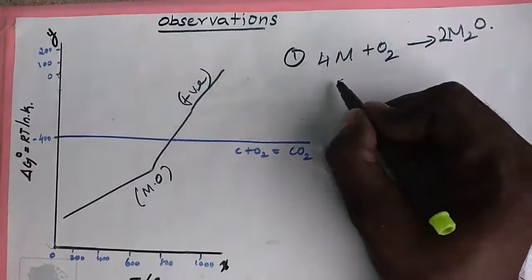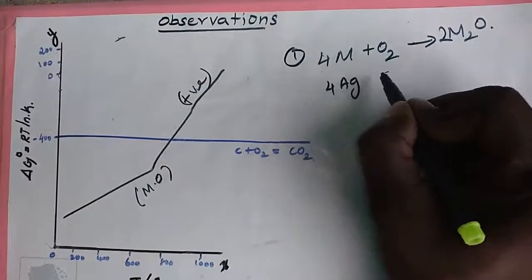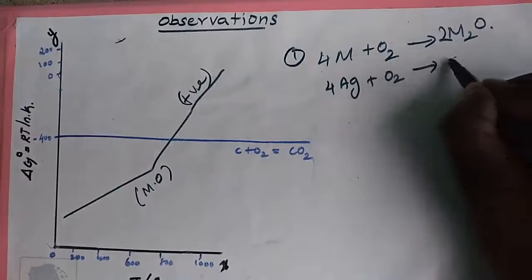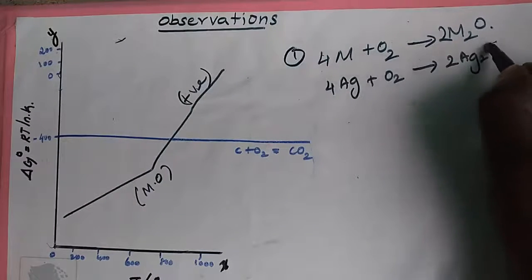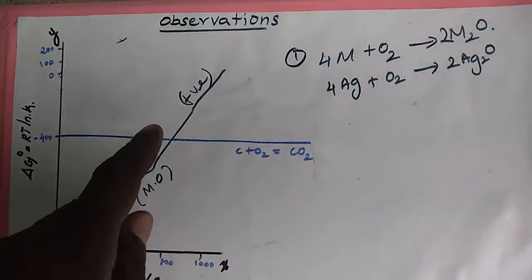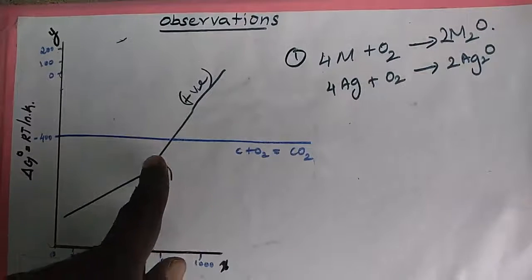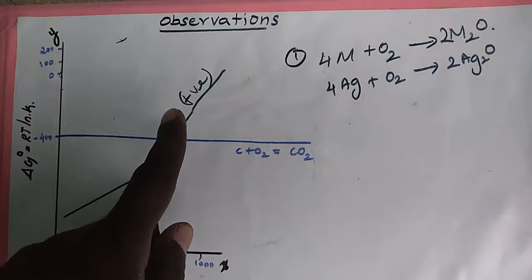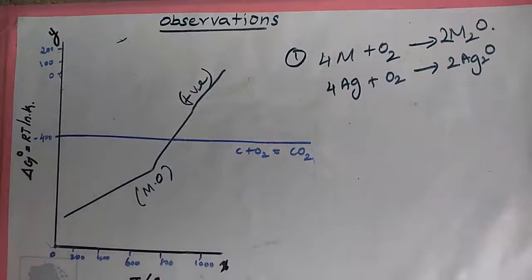For example, 4Ag plus O2 forms 2Ag2O, silver oxide.